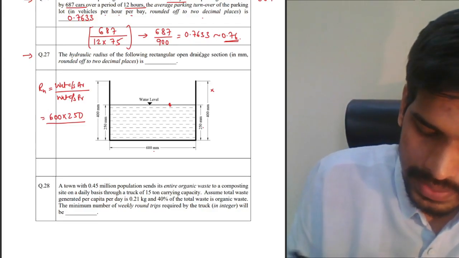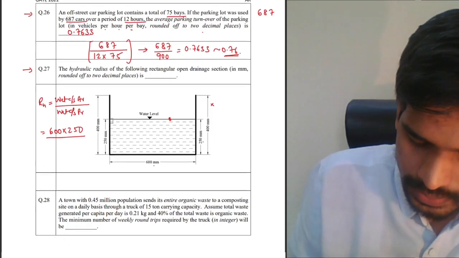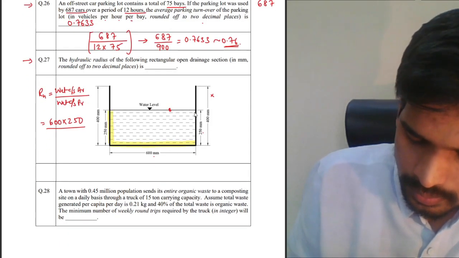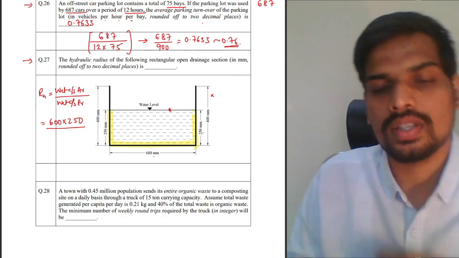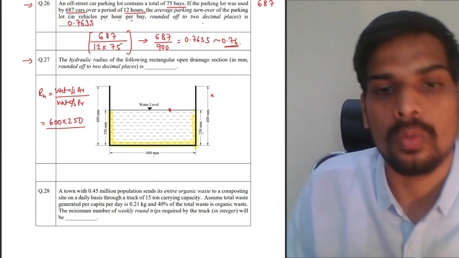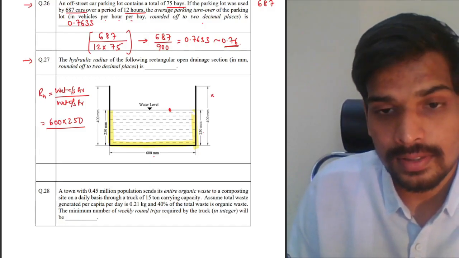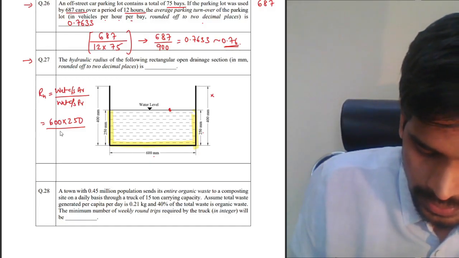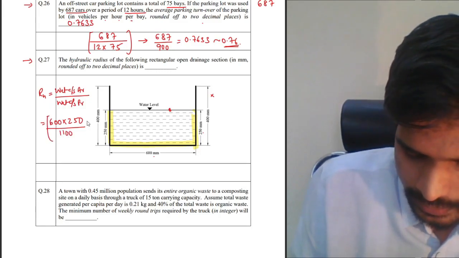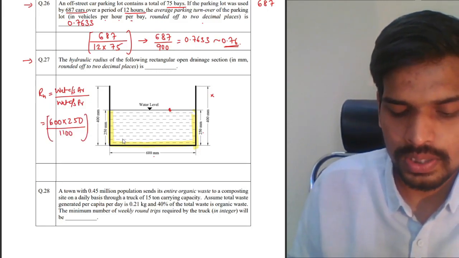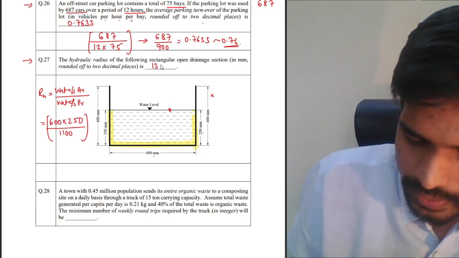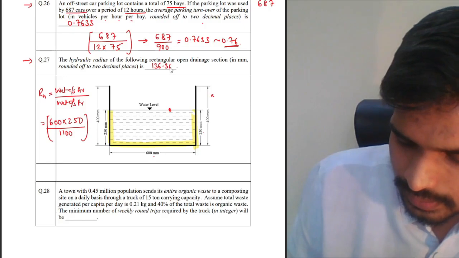In an open drain, you take the perimeter only from 3 sides. So it is basically this length plus this length plus this length. This is called the wet cross-sectional perimeter. You don't take the top length in the open drain. So just 250 plus 600 plus 250, which is 500 plus 600, that is 1100. So divide this by 1100: 600 into 250 upon 1100. You can use your calculators and find out the answer. It would be 136.36 mm.